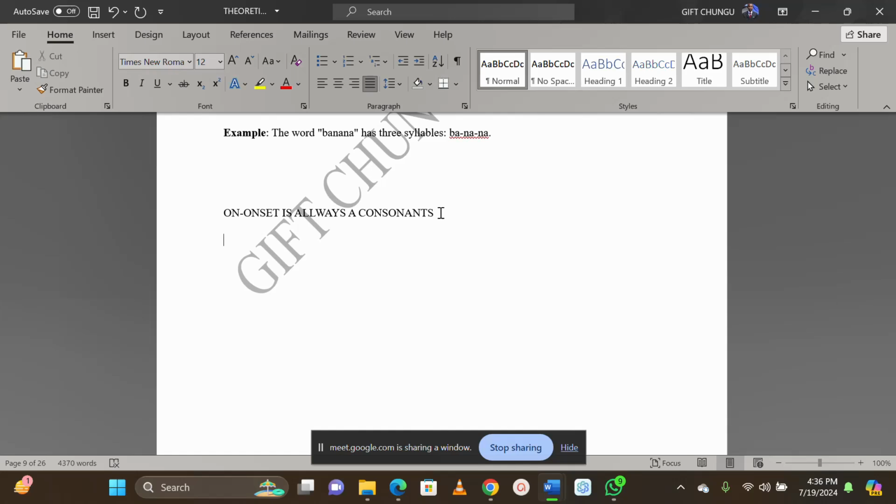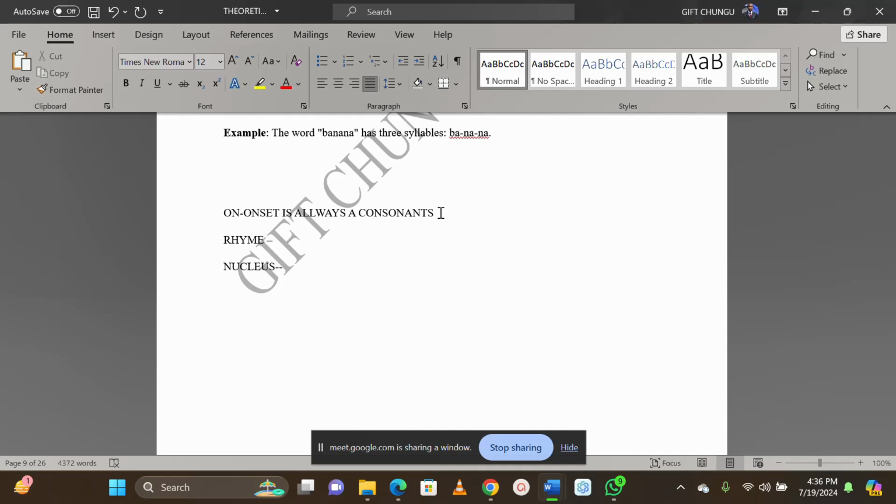And then we have what we call rhyme. Rhyme is made up of the nucleus and what? The coda. Now, what is the nucleus? The nucleus is the core of the syllable, meaning what determines the syllable is the nucleus. Without the nucleus, we cannot have a syllable, because a nucleus is what makes up a syllable. It is the core of the syllable.